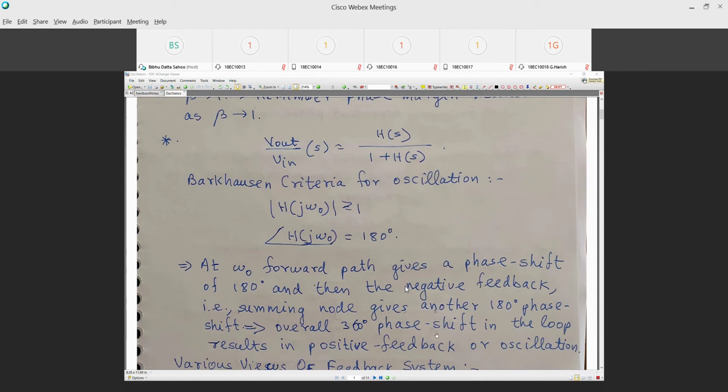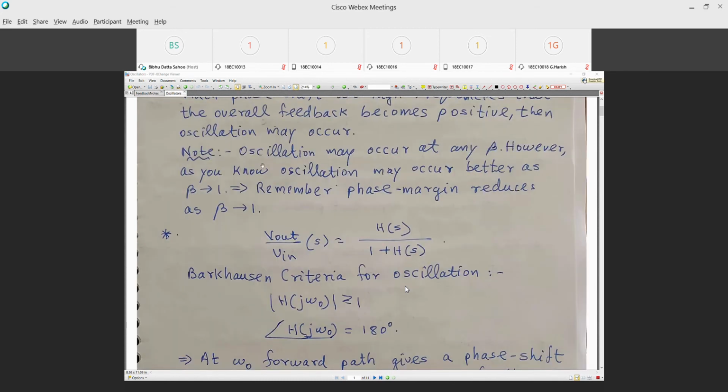The DC phase shift is, as I mentioned, this plus minus is always a phase shift.